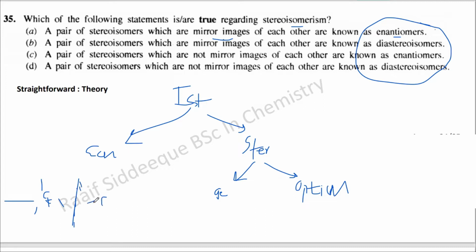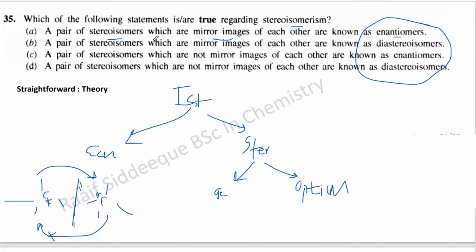The mirror image is very similar to its original structure, but the only difference is this mirror image cannot be superimposed. This term is very important. Remember this term: cannot be superimposed.